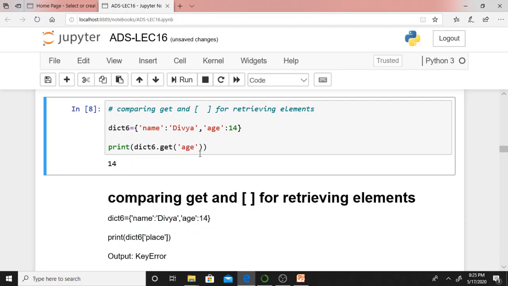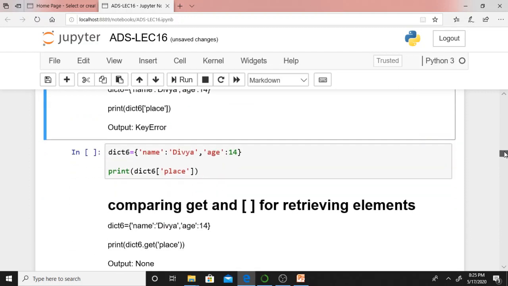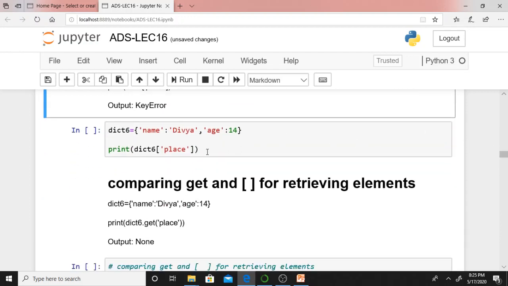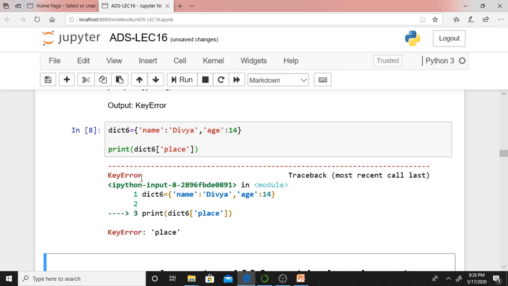Again, if I say dict 6 dot get age. If I give something with the get method, age is a key, isn't it? Name is a key, age is a key. Even I can provide these keys to square brackets or the get method, isn't it? But there is a slight difference. That difference we will try to understand. For example, here dict 6. Here I am providing a key inside square brackets. Place, do you have a place key? Here you don't have a place key. In that case, it will generate a key error.